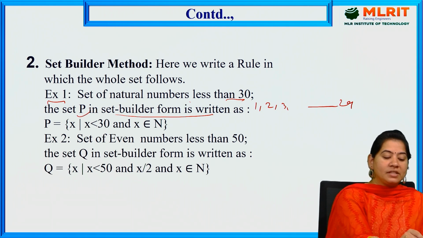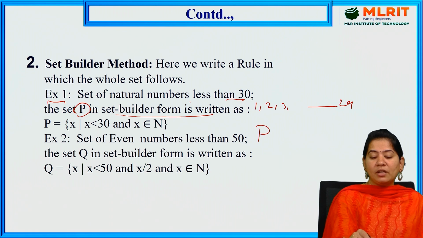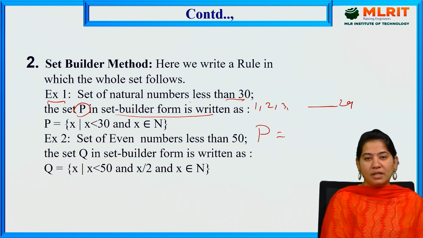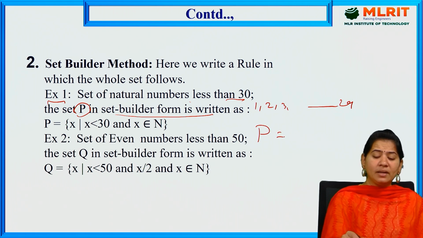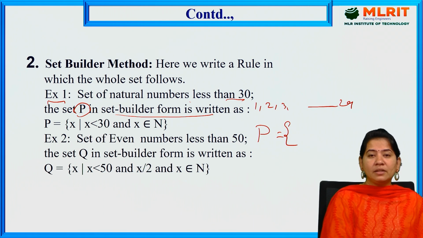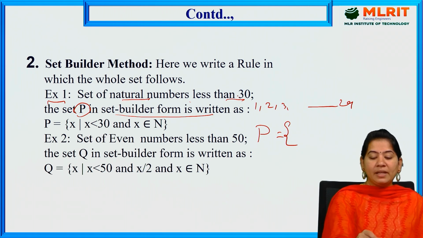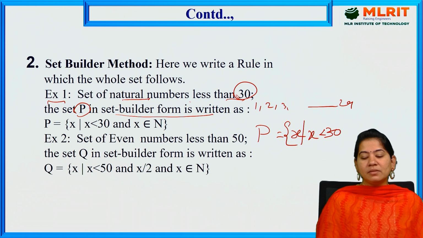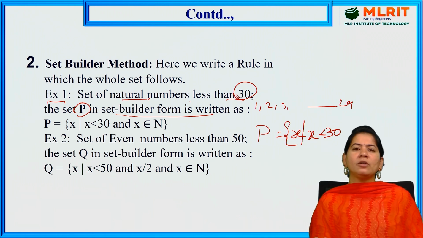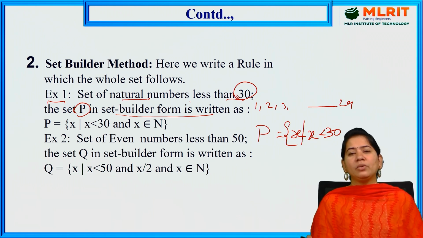Here I am representing the total set with capital letter P. And here I am writing the numbers. What numbers are we taking? Natural numbers. I am representing those numbers with, let us suppose, x, such that x is less than 30. This x can be anything which cannot be more than 30, and it cannot be equal to 30 also.